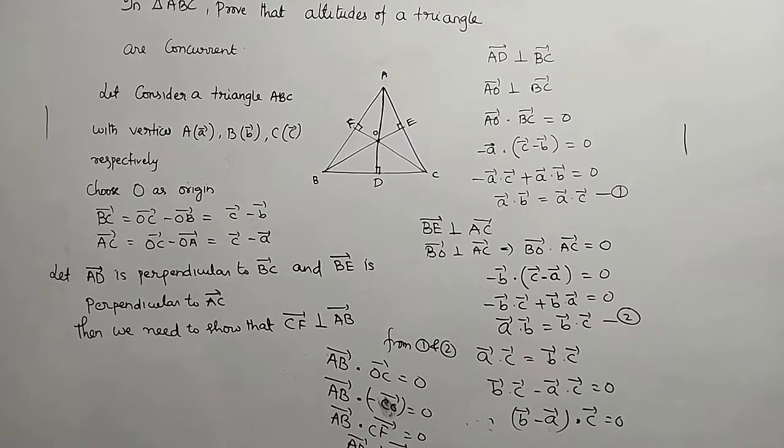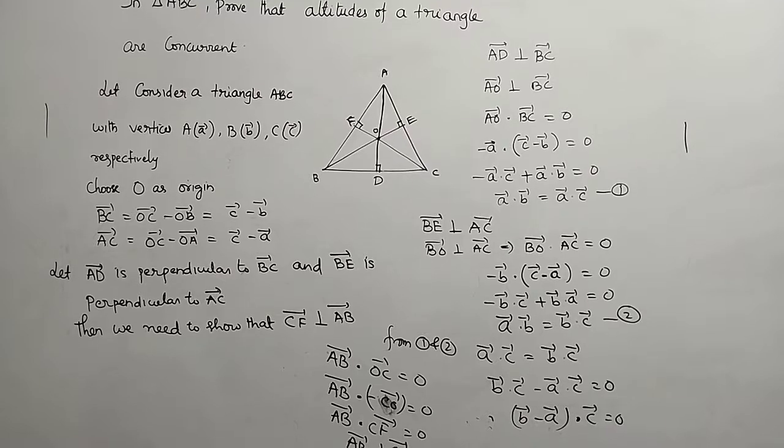And for that purpose, BC bar is equal to OC bar minus OB bar, that is C bar minus B bar, and AC bar is equal to OC bar minus OA bar, that is C bar minus A bar. First of all, I take AD bar perpendicular to BC bar and BE bar perpendicular to AC bar, and I need to show that CF bar is perpendicular to AB bar.